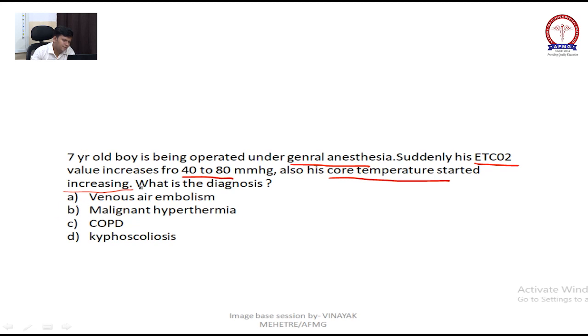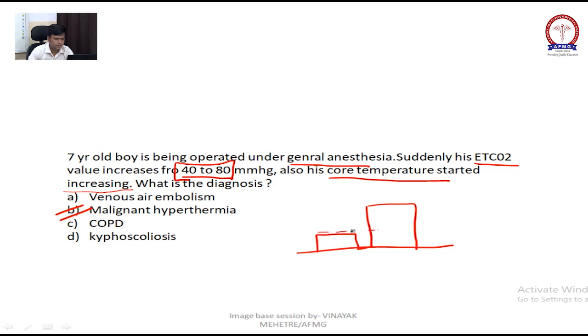The answer: if there is any doubling or tripling of the EtCO2 value, blindly go for malignant hyperthermia. See, this is your normal baseline, your normal capnograph, and it has doubled in the next cycle.